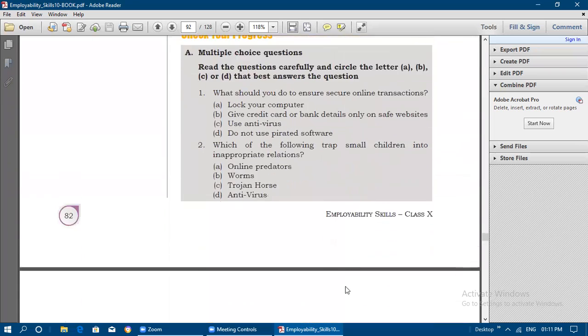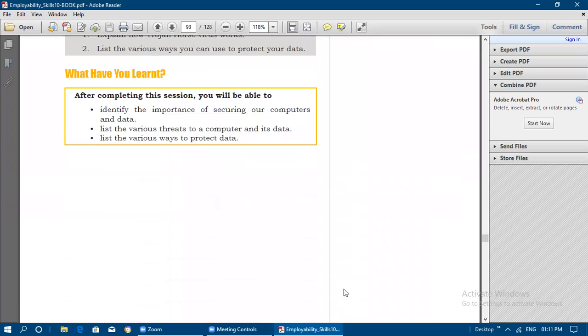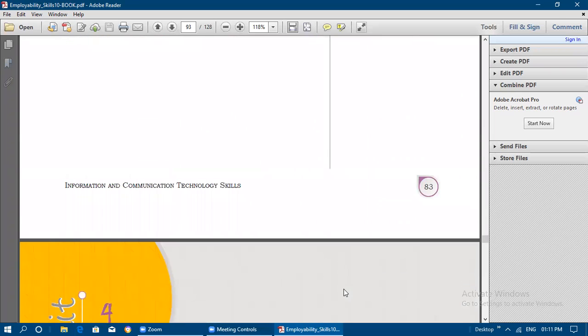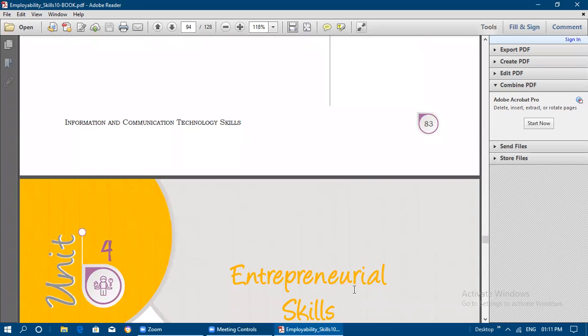So with this, session 4 is also ended. With this, all sessions are over in employability skills, and the lesson units are also over with this session 4.